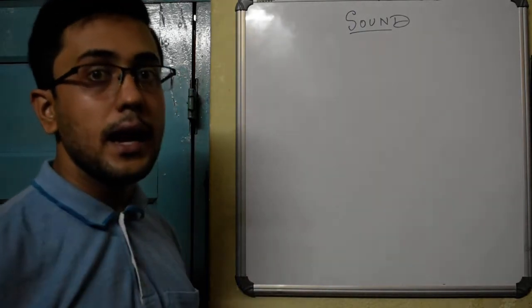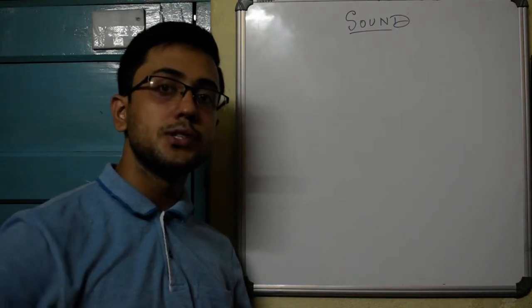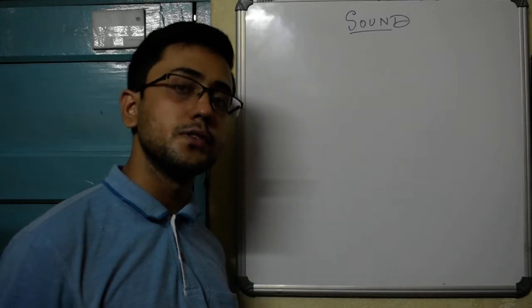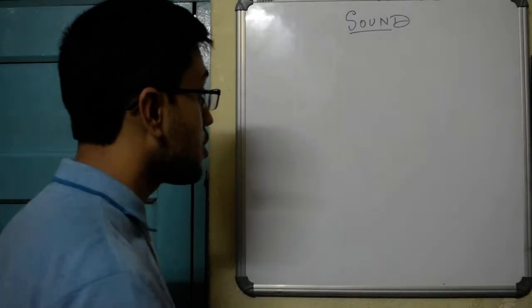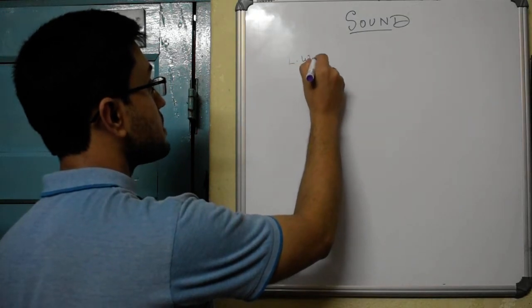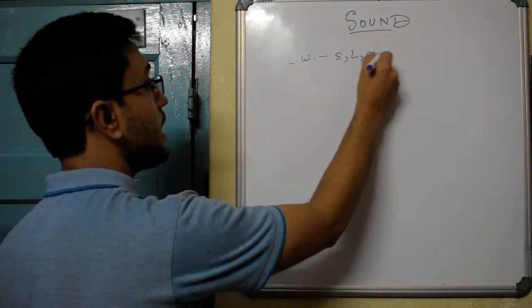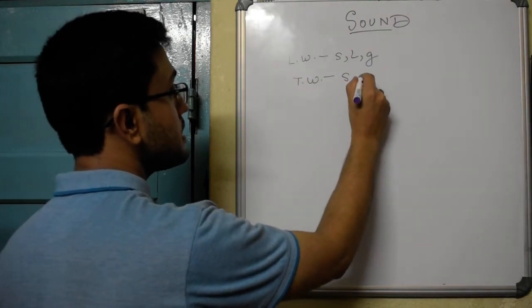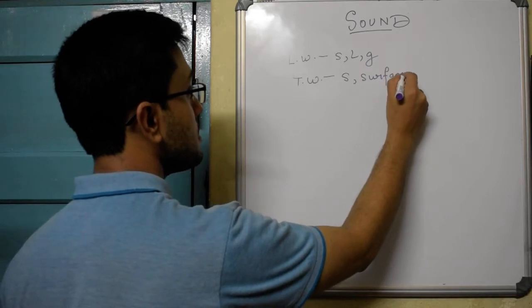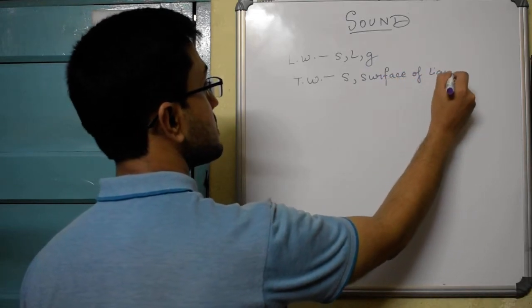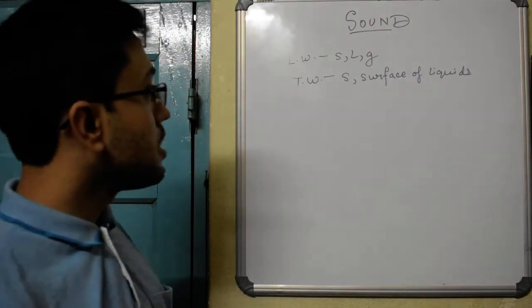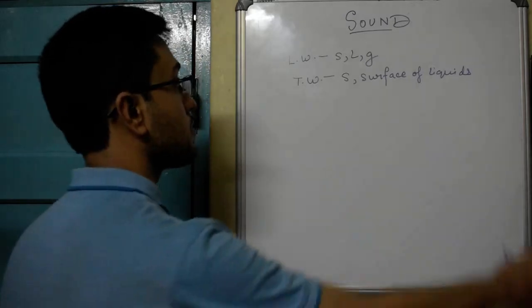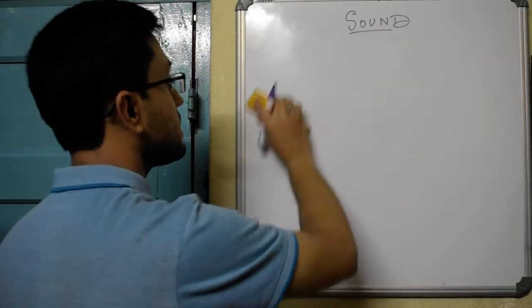Contrary to light, light can transmit from one place to another only in the form of transverse waves, but sound can travel in the form of transverse waves as well as longitudinal waves. And you probably know this, longitudinal waves can travel through solids, liquids as well as gases, whereas transverse waves can travel only through solids and the surface of liquids. So longitudinal waves can travel through solid, liquid and gas, while transverse waves can travel only through solids and the surface of liquids. Compare this with that of light.